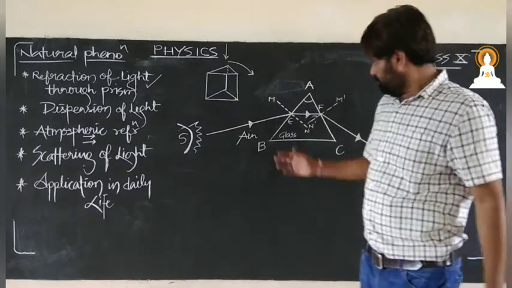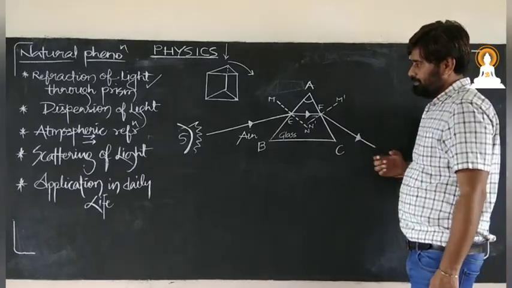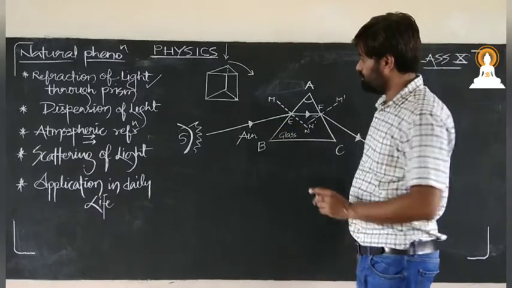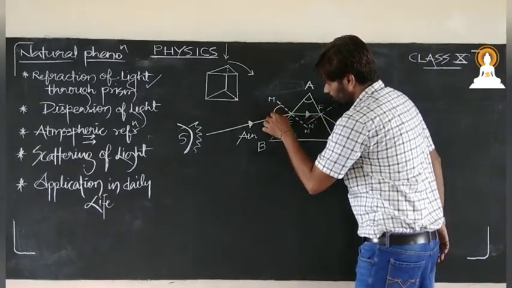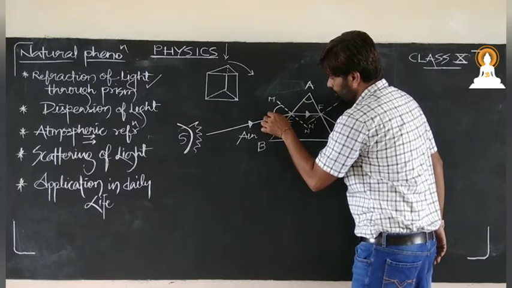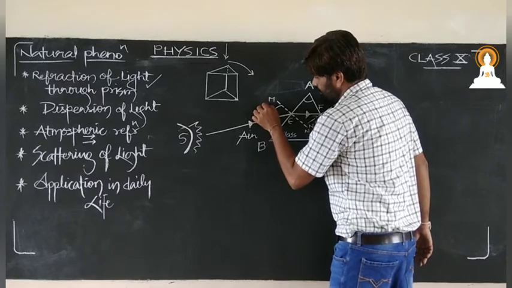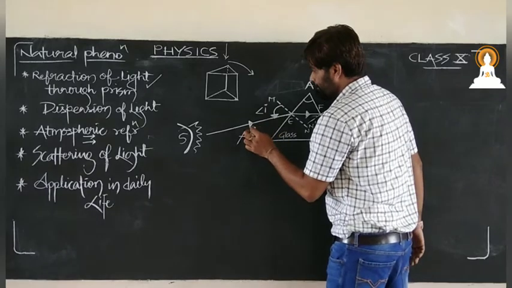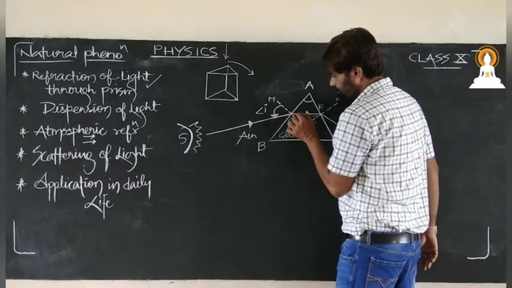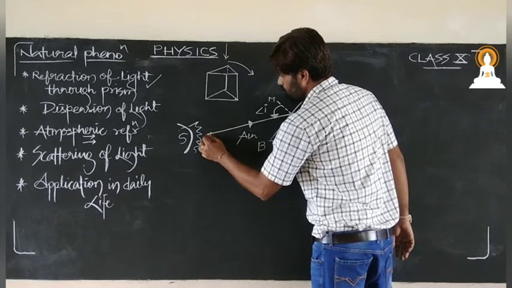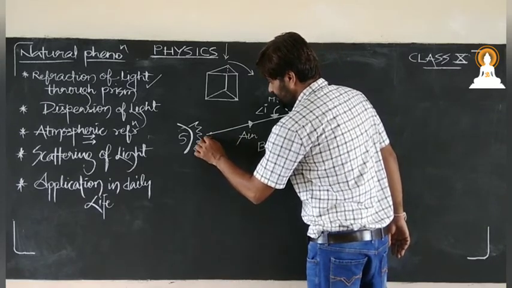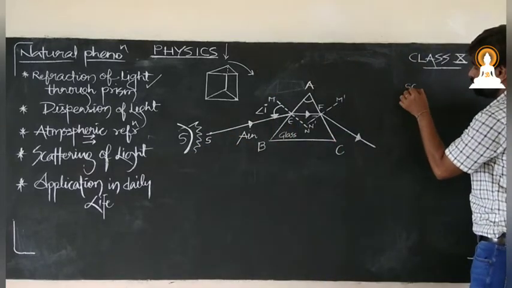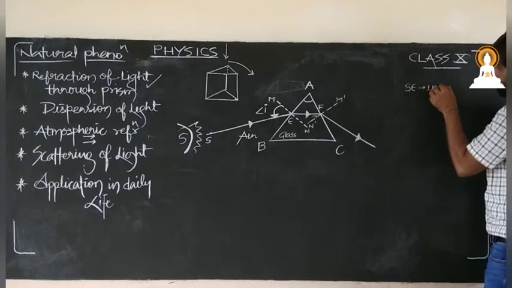Now let us talk about the angles. We always measure angle from the normal, as we have already discussed in the introductory part of refraction. This is going to be the angle of incidence, because this is the point of incidence, and suppose this point is S. Then SE is the incident ray.